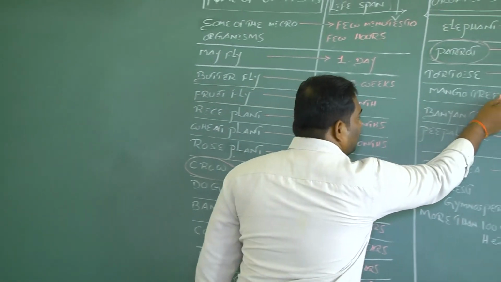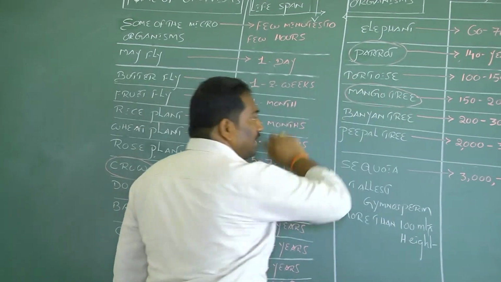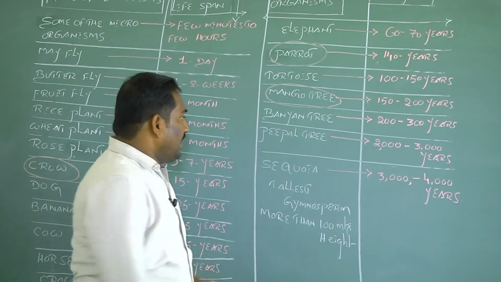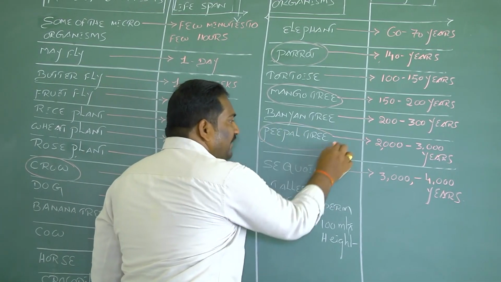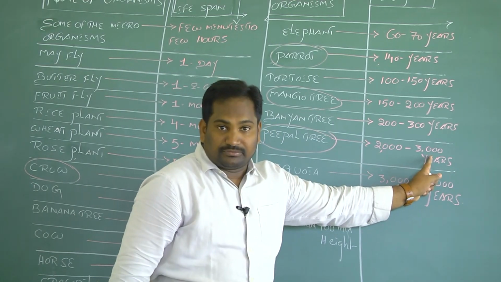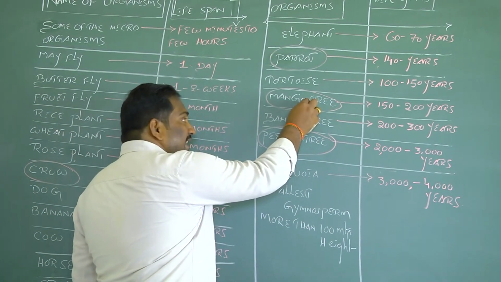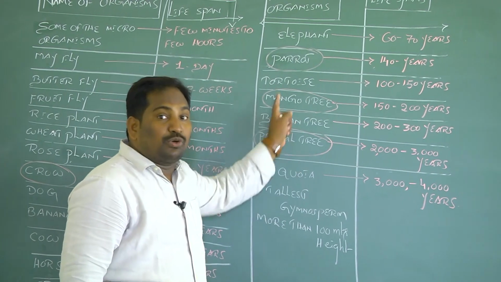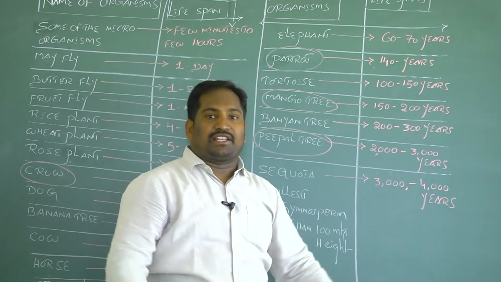One more example, the lifespan is not correlated with body size. Example, mango tree, lifespan is 150 to 200 years. The peepal tree, lifespan is 2000 to 3000 years. So the mango tree size and the peepal tree size are the same, but their lifespan is entirely different.